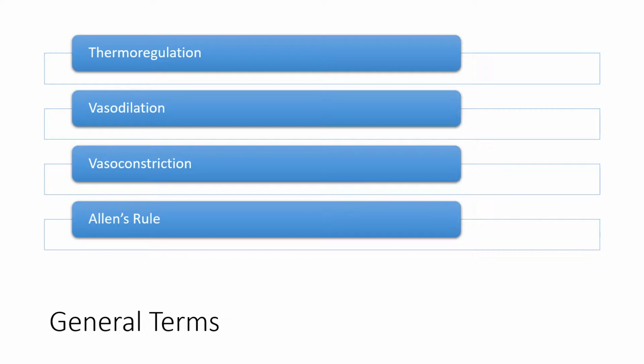To begin, we will go over some general terms. Thermoregulation is the maintenance of core internal body temperature. Vasodilation is the dilation of blood vessels to dissipate heat, while vasoconstriction is the constriction of blood vessels to conserve heat. Allen's rule is the trend for homeotherms to have shorter and more compact limbs and extremities in cold climates.